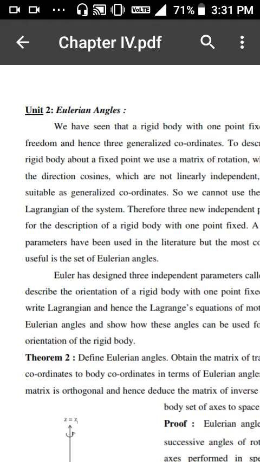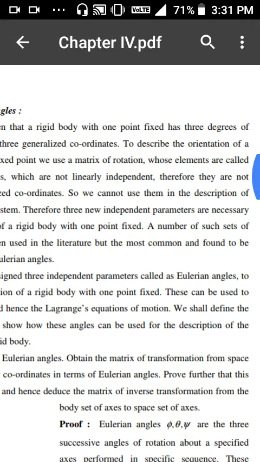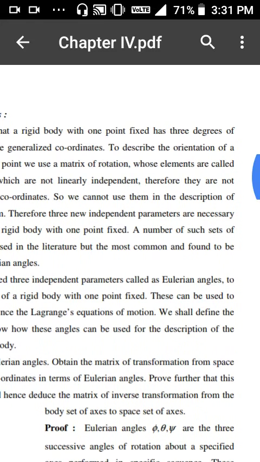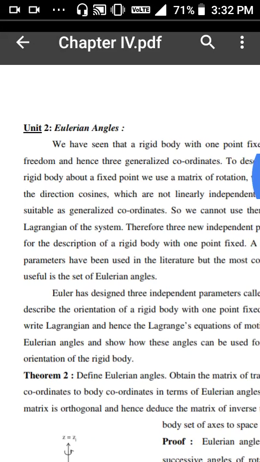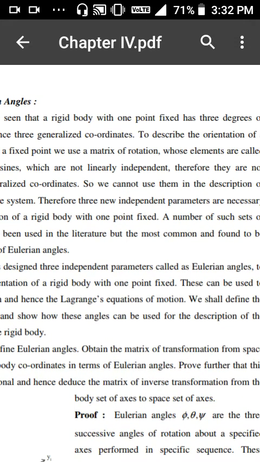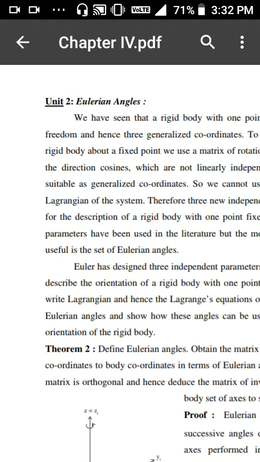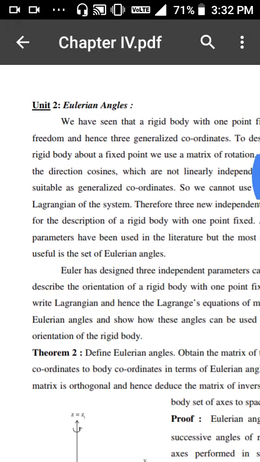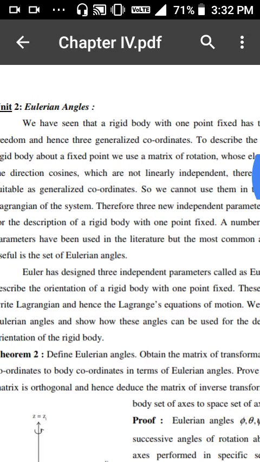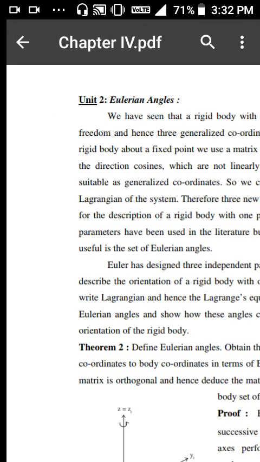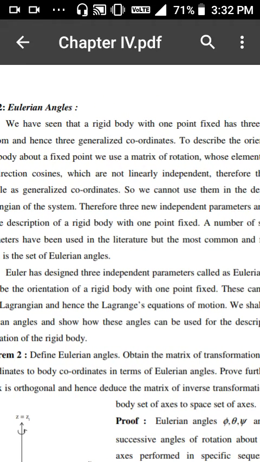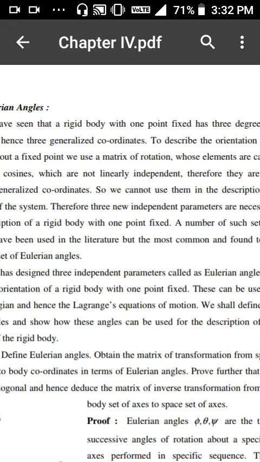Next, Euler angles. We have seen that a rigid body with one point fixed has 3 degrees of freedom and hence 3 generalized coordinates. To describe the orientation of a rigid body about a fixed point, we use a matrix of rotation whose elements are called the direction cosines, which are not linearly independent.